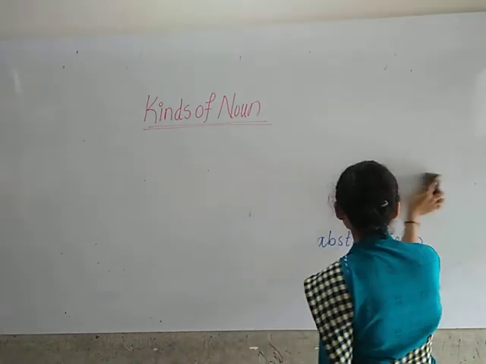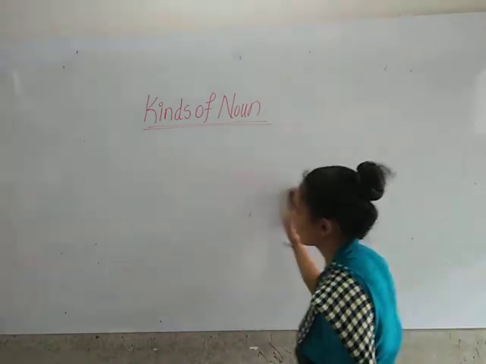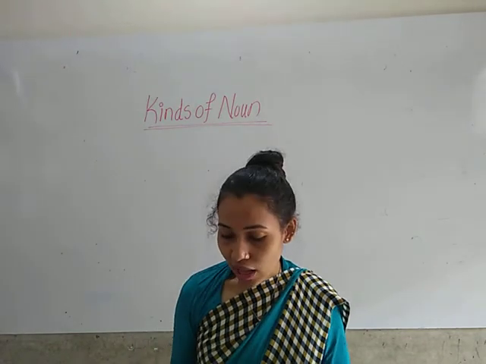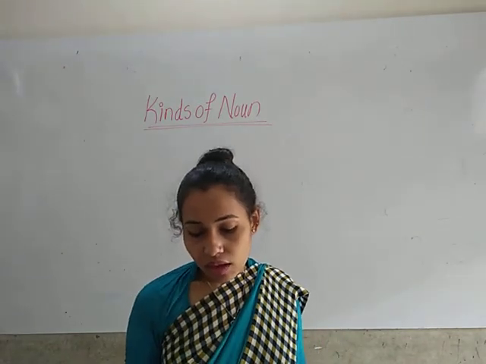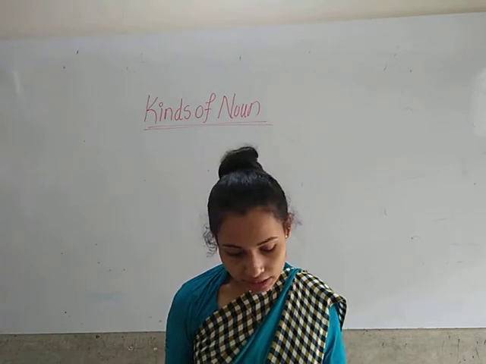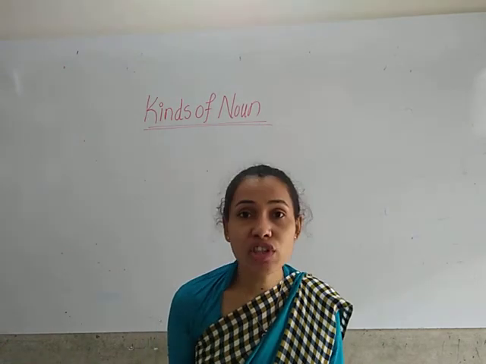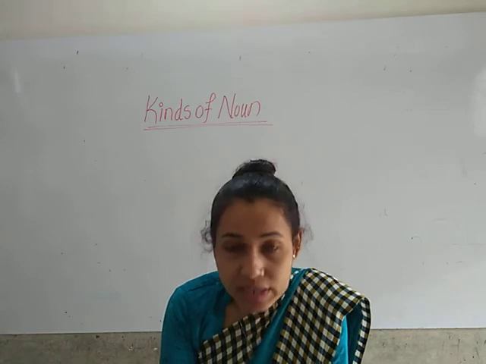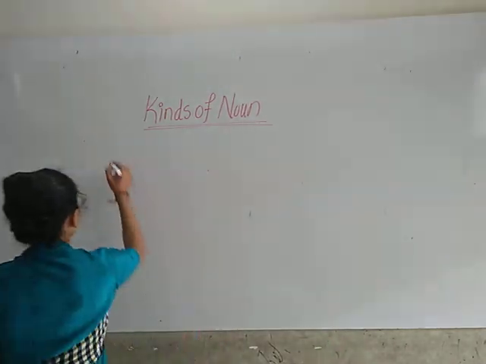So here we have to underline the abstract noun. Which is the first sentence? Satish has confidence in me.